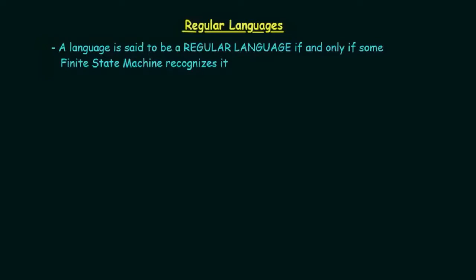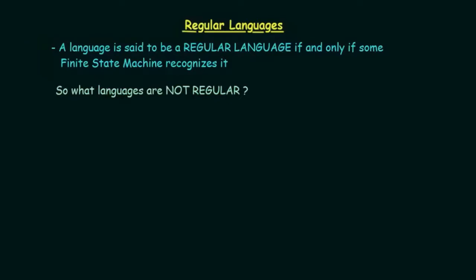So whenever I talk about a finite state machine, I am talking about finite automata, particularly DFA or NFA. If any language is accepted by any DFA or finite automata, it can be said to be a regular language.